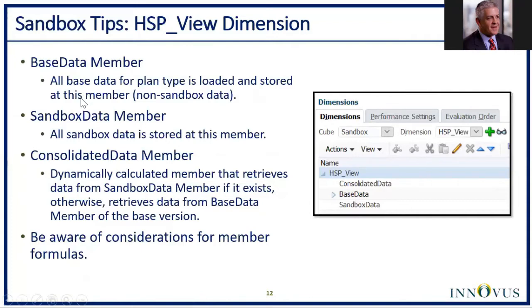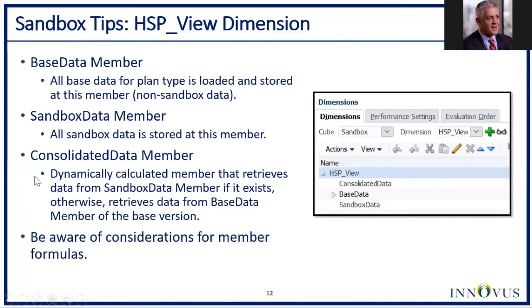So the base data member is where all base data for a plan type is loaded and stored. Consider that all your non-sandbox data. The sandbox data member is where, as users make changes in their sandbox, that data is stored. And then the consolidated data member is a dynamically calculated member, meaning that we don't store any data at that member.